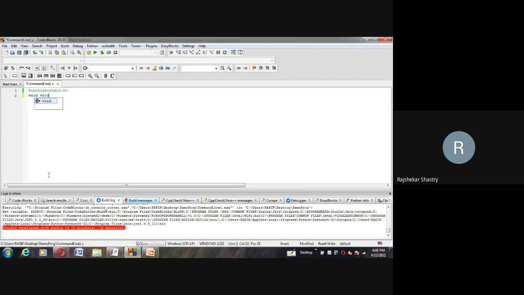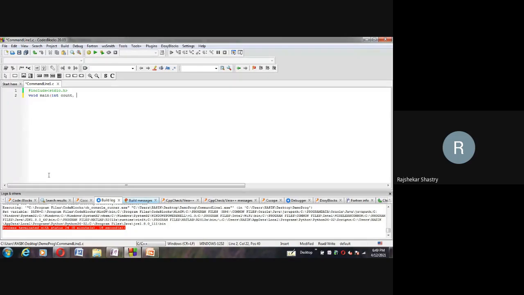Void main. Of course, you can even use int as the return type also. The first parameter is ARGC. What is the indication of that first argument? It will hold the number of arguments which are passed to the main method. Yes. They are not keywords. ARGC, ARGV, and you can give your own user defined identifiers, like anything.